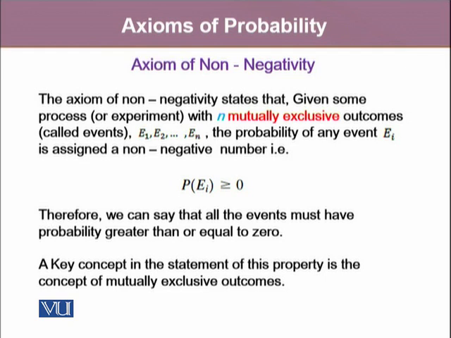That is, probability of Ei is greater than or equal to 0. Therefore, we can say that all the events must have probability greater than or equal to 0. A key concept in the statement of this property is the concept of mutually exclusive outcomes. It is also true that probabilities are never negative. They could be minimum, 0, or maximum, 1.